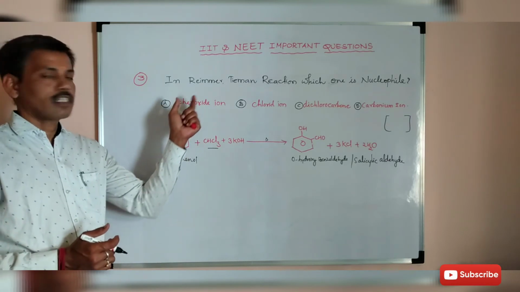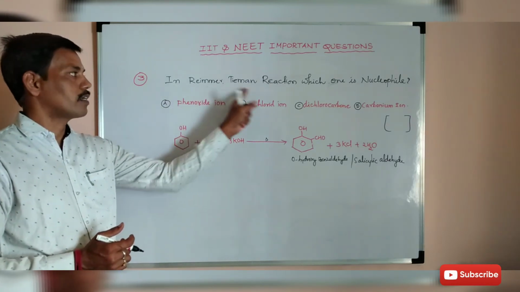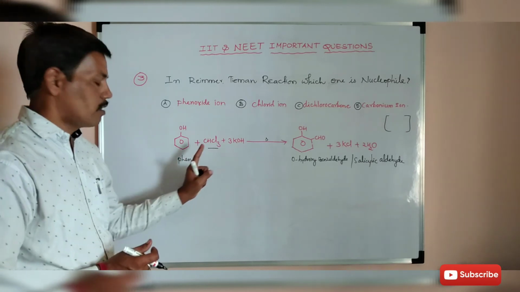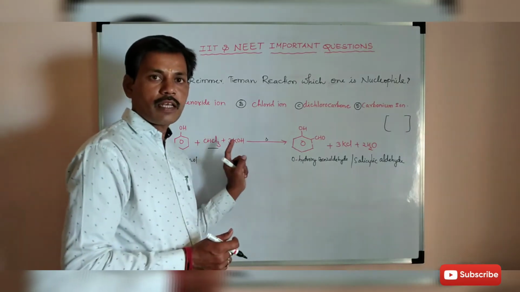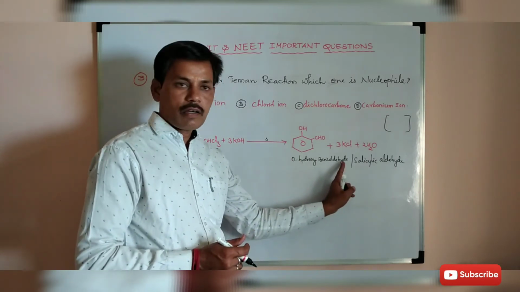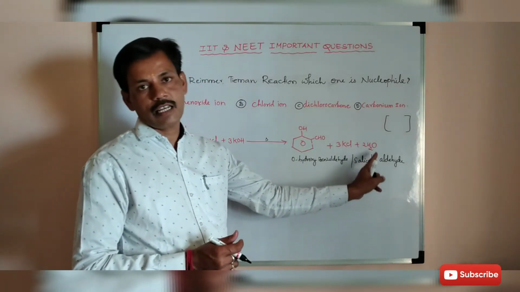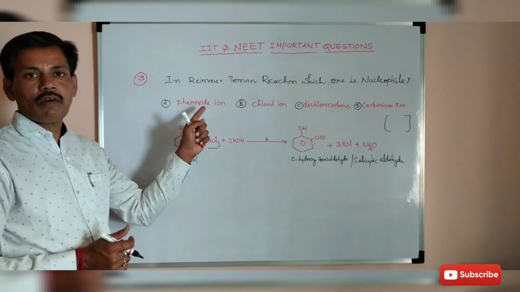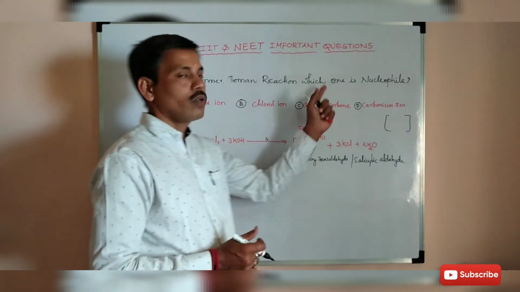This reaction is called the Reimer-Tiemann reaction. In the Reimer-Tiemann reaction, phenol reacts with chloroform in alkali to give ortho-hydroxybenzaldehyde or salicylaldehyde.